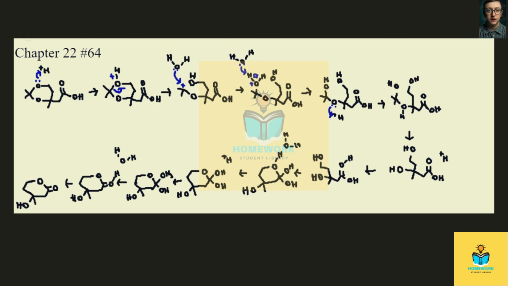Again, this oxygen now has a positive charge. So there we go.